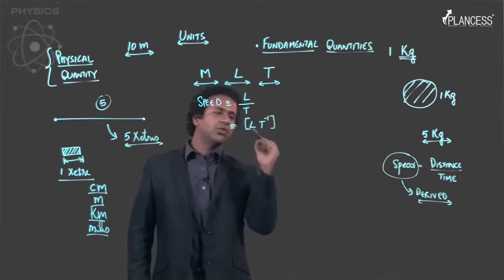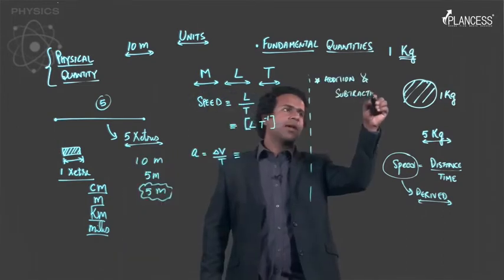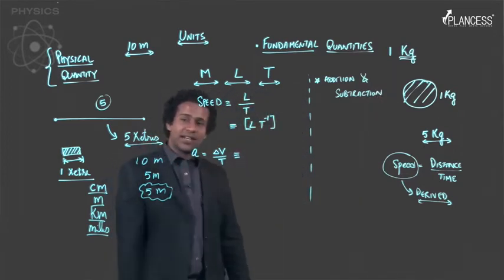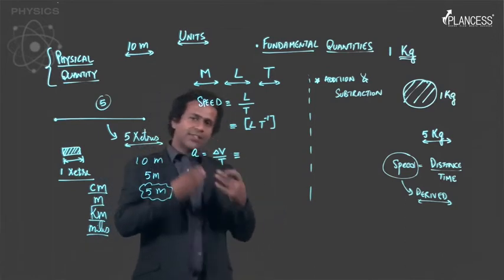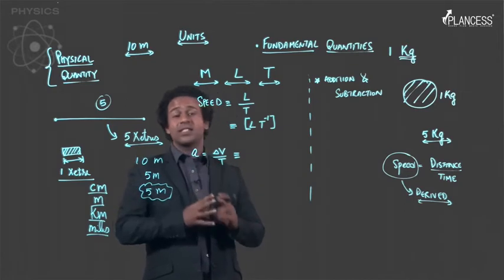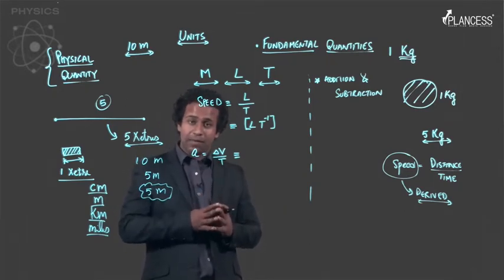So we usually use these. Let me first finish deriving the dimension of acceleration. For now, just take it as a fact that this change in velocity will have the same dimension as velocity.